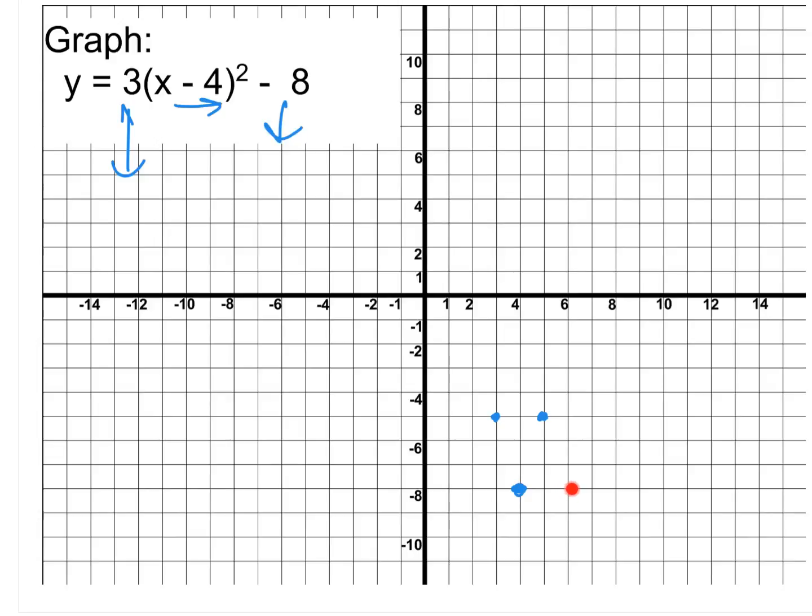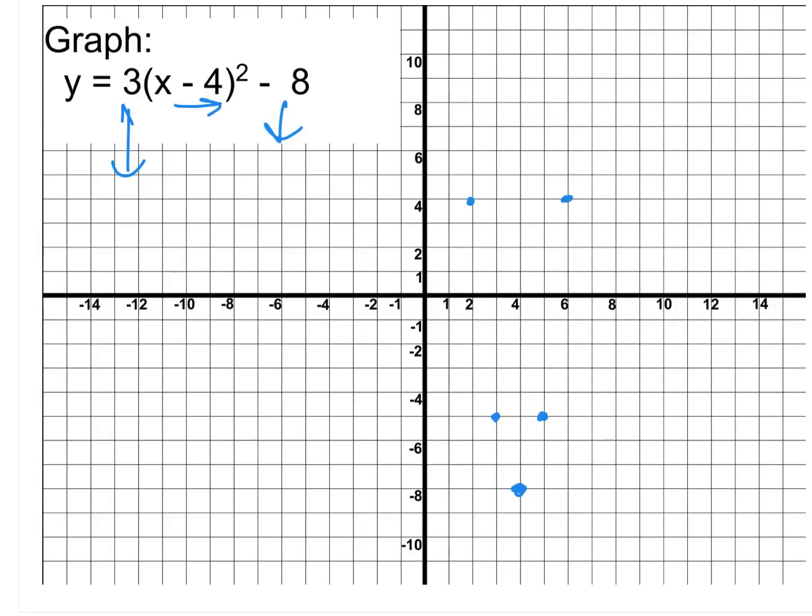All right, next up. Normally I go over 2 and up, well, 2 squared. 2 squared is 4, so normally I go over 2 and up 4. The 3 is telling me go up 3 times as far. So instead of going up 4, I'm going to go up 12. So again, I'm counting from that vertex, from that first point I plotted, over 2, up 12, count it out, and in this case you should end up at 4.